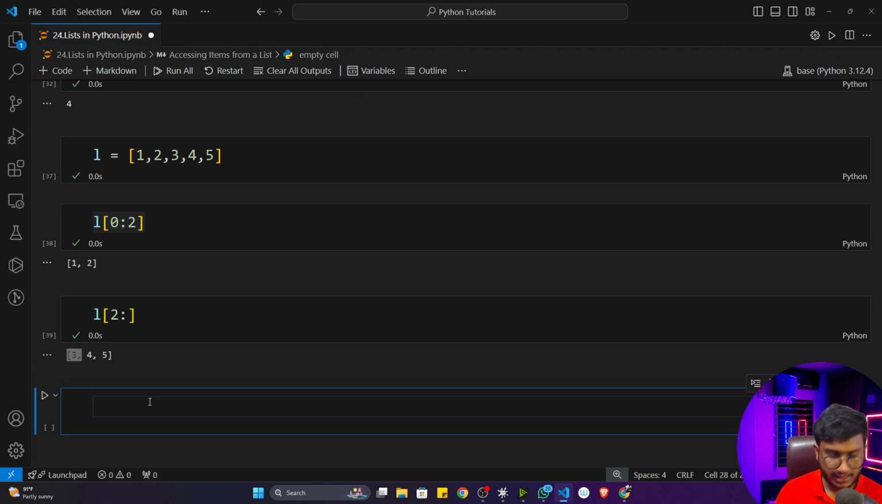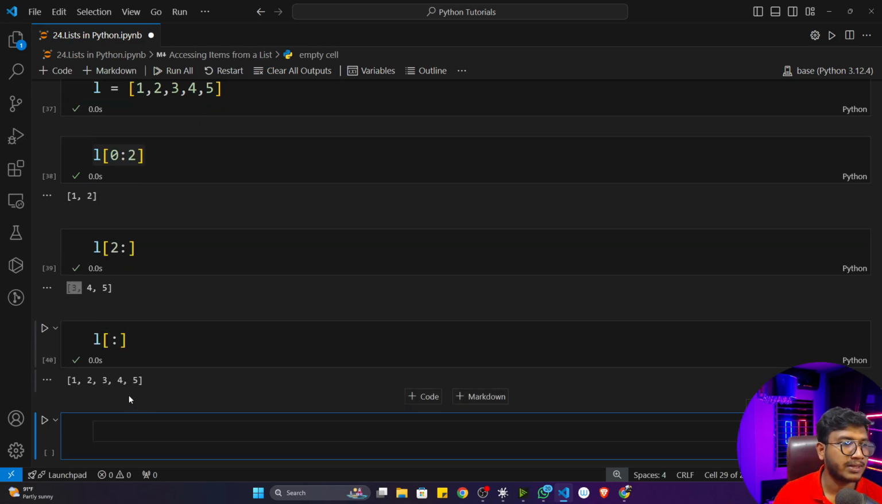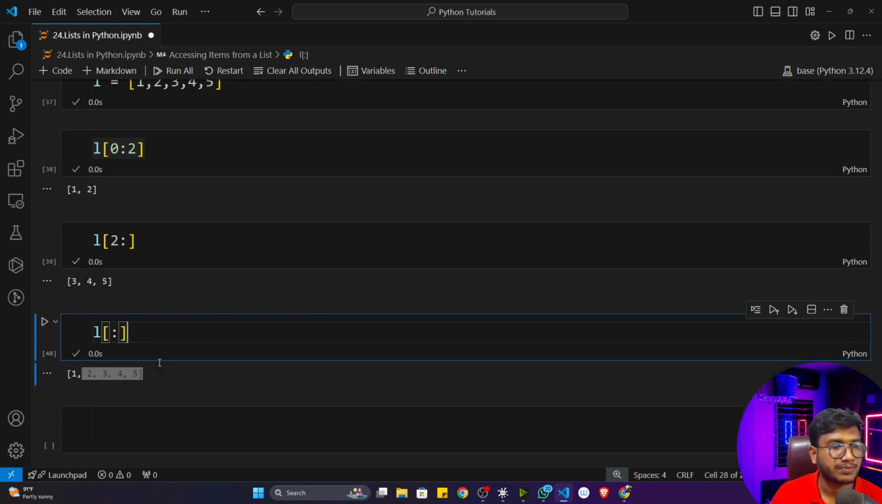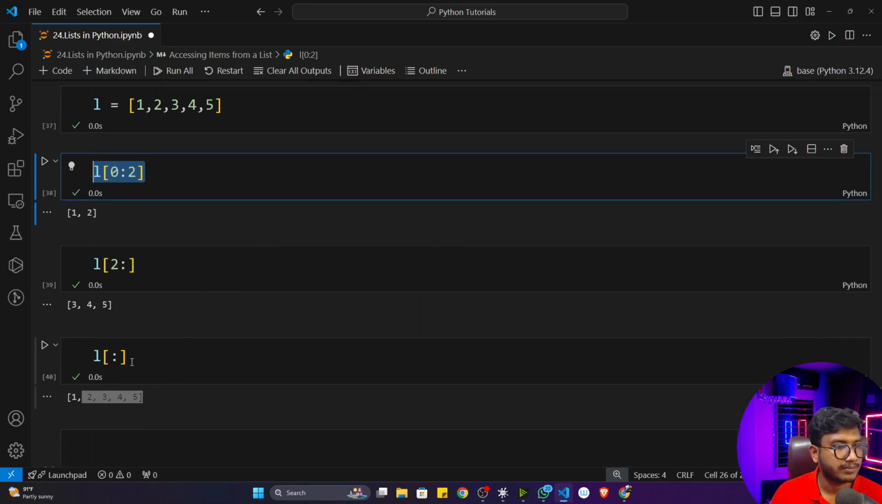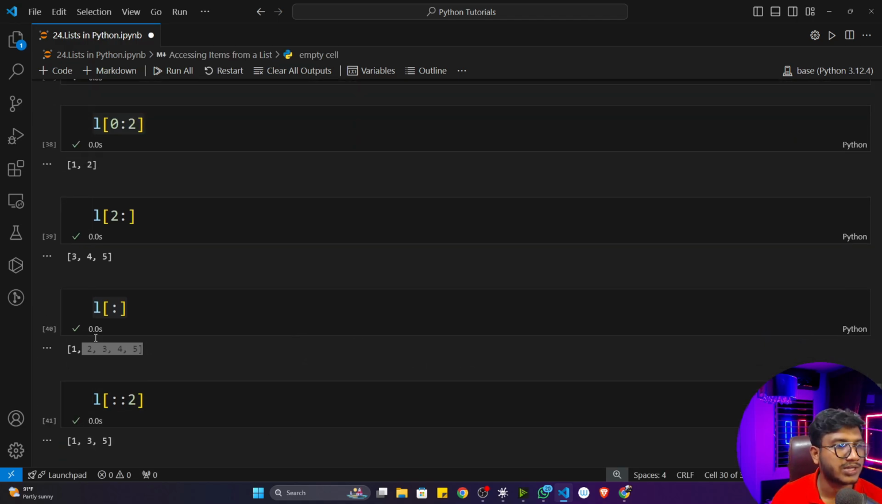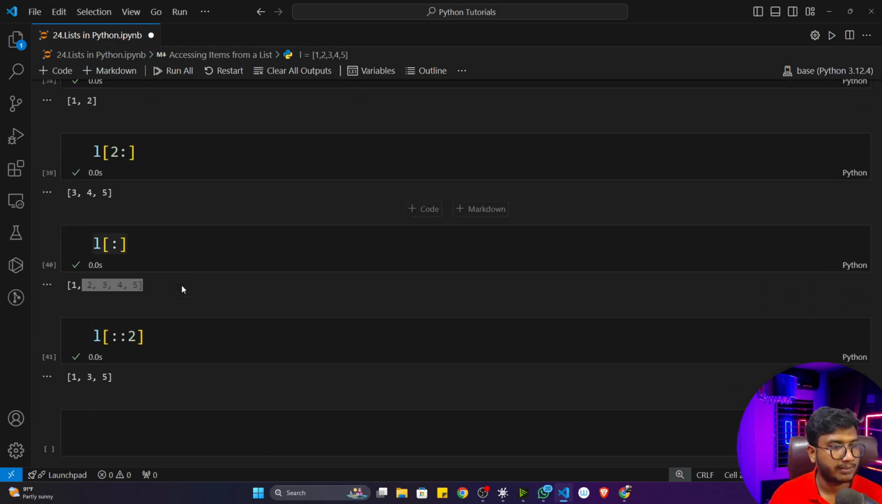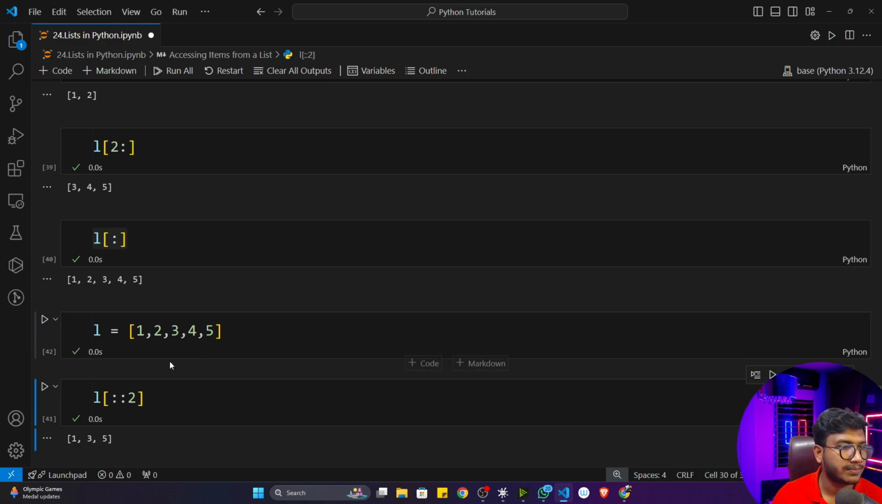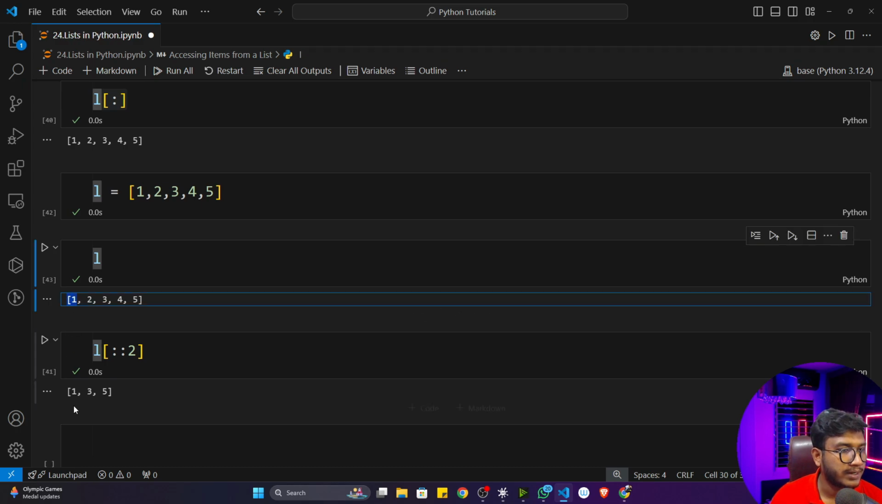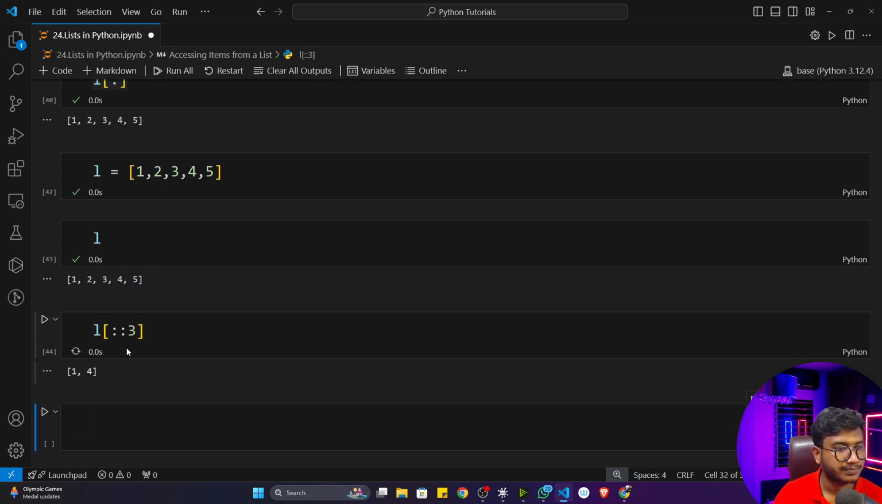Now if I give L with just the colon, it will give me the entire list because here I haven't given any minimum range or maximum range. It will give me the entire value. Now here I will give, let's say, 2. What will happen is it will jump one item. You can see it's a jump parameter. If I print this, first of all 1 will be printed, then 3, then 5. That means it is jumping one item. If you give 3 here, it will jump 2 items. This is a jump parameter.